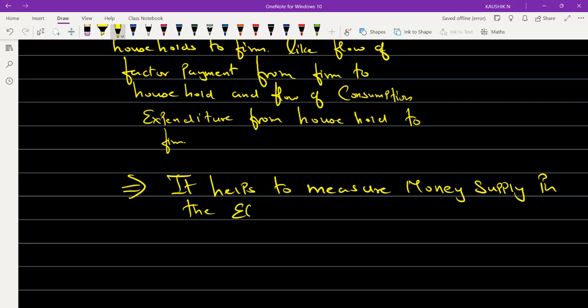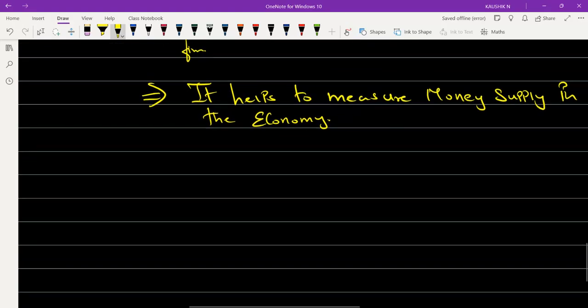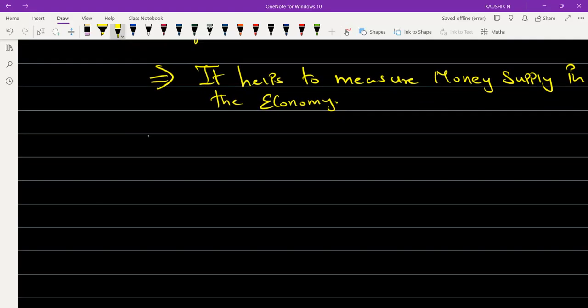In the economy, this is one of the important reasons why we have money flow. And the second one is it also has another name. It is also called nominal flow. It is also known as nominal flow.